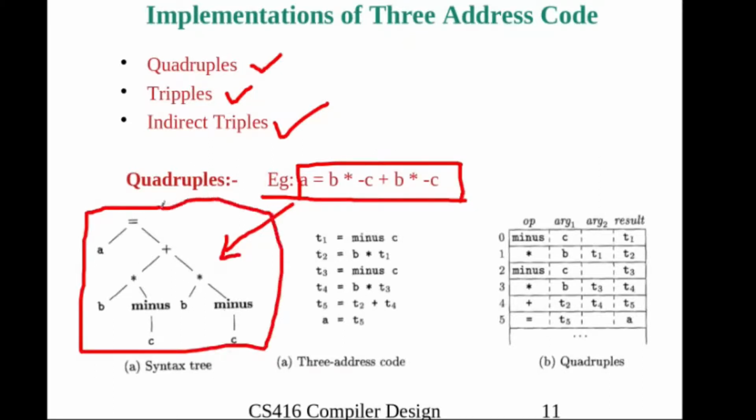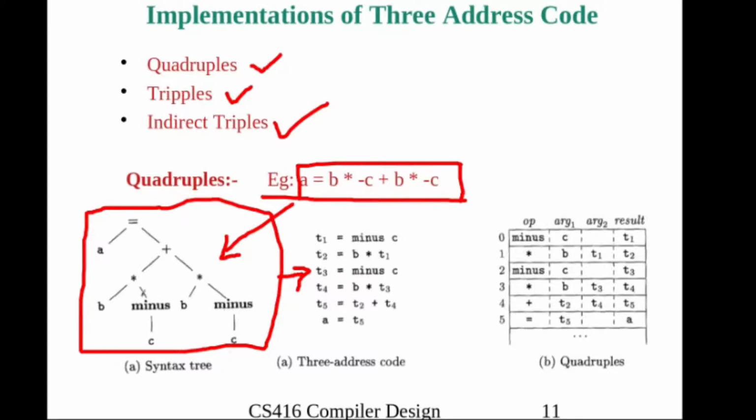This is the syntax tree of the expression a = b * -c + b * -c. If you do a depth first visit on the nodes, then you will get this exact expression. First we will visit a, then b, giving a = b * -c + b * -c, that is the expression. And the middle one is the 3 address code of the above expression, and this 3 address code we can very easily generate with the help of the syntax tree.